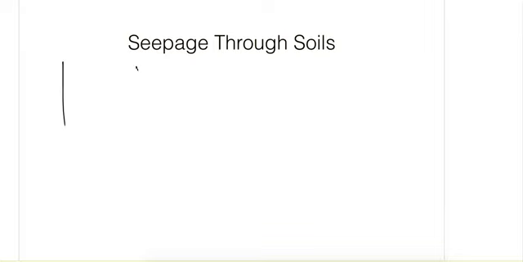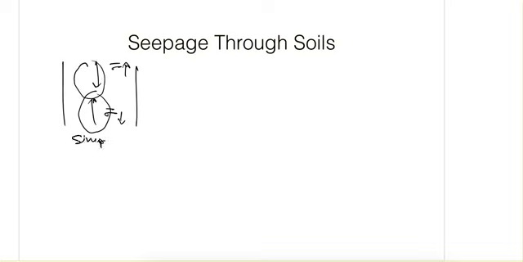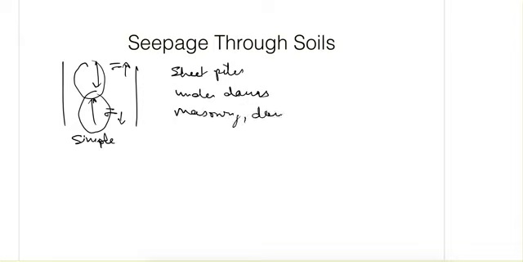So till now, as we studied the seepage and its effect on the effective stress, we found out that if the seepage is taking place in the downward direction, effective stress increases, and if it is taking place in the upward direction, effective stress decreases. But it is a very simple case of seepage because we are just considering either upward or downward direction. In field conditions such as flow under sheet piles or under dams, either masonry or earth dam, the flow will not be unidirectional, it will either be two dimensional or three dimensional.